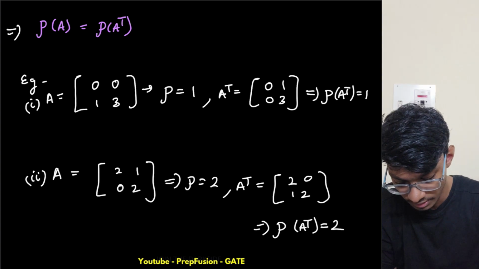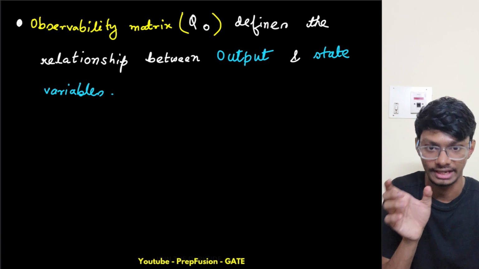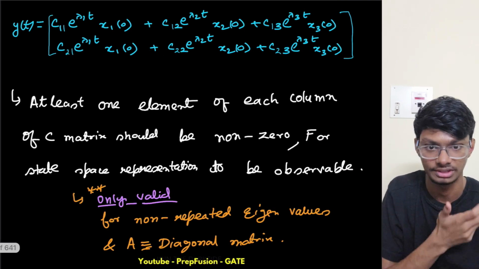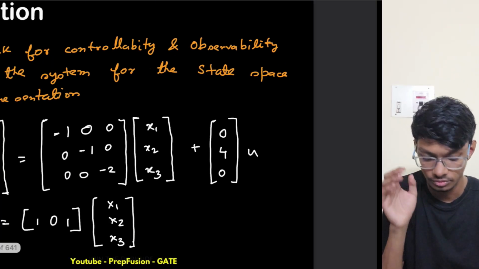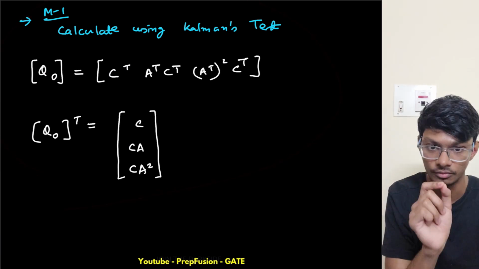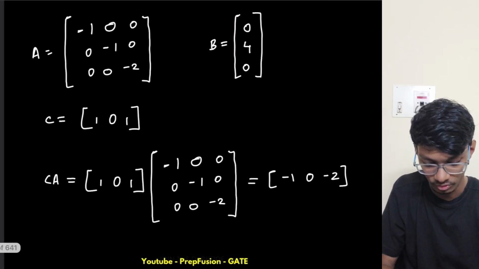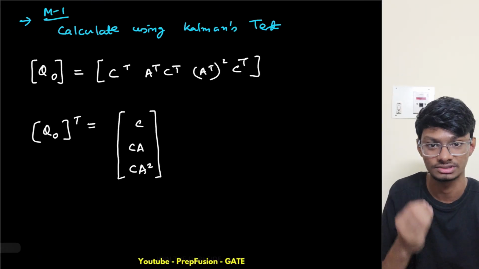Another thing was, I gave you a few homeworks to solve the questions using Kalman's test. I solved the questions using other methods, using Gilbert's. I told you to solve the question using Kalman's. So here I solved one of the questions using Kalman's test, so that you can get a flavor of how to solve it. I've already done all the calculations of the matrices, because that would just waste time.